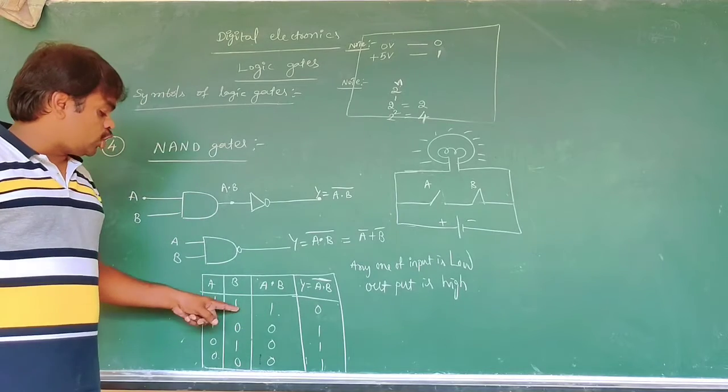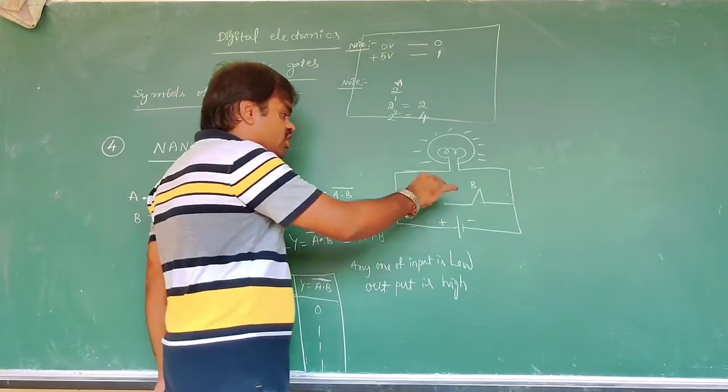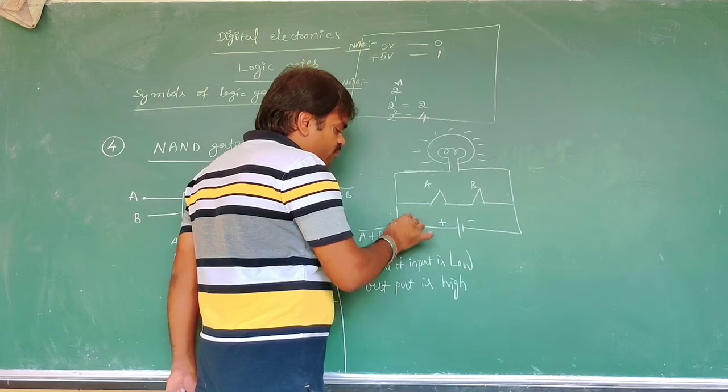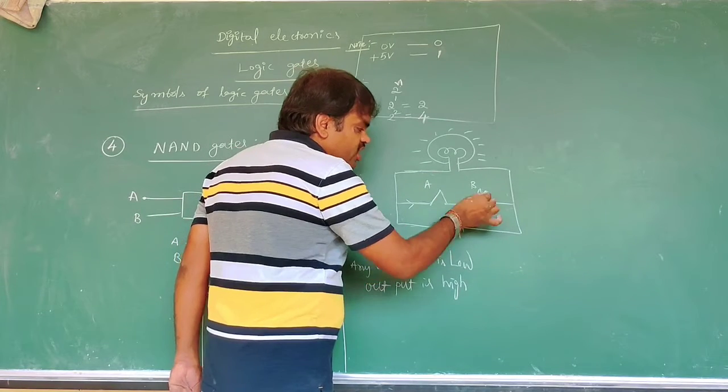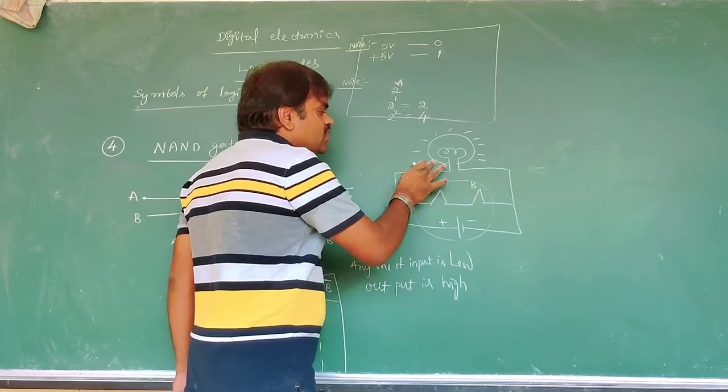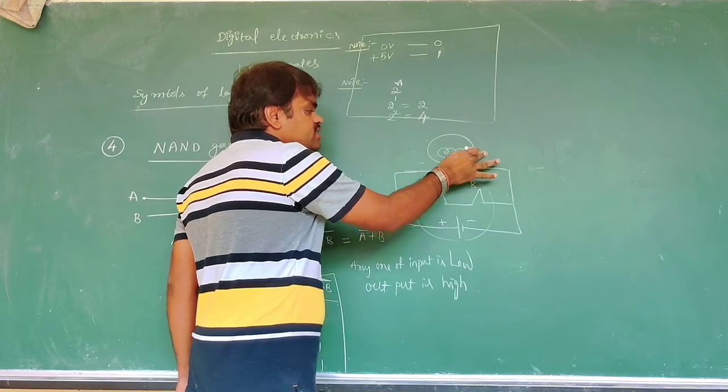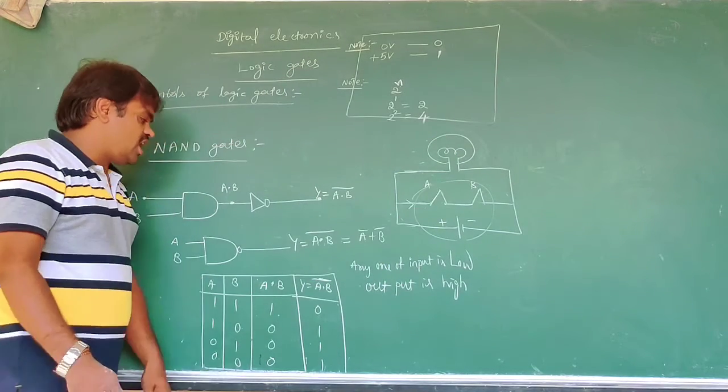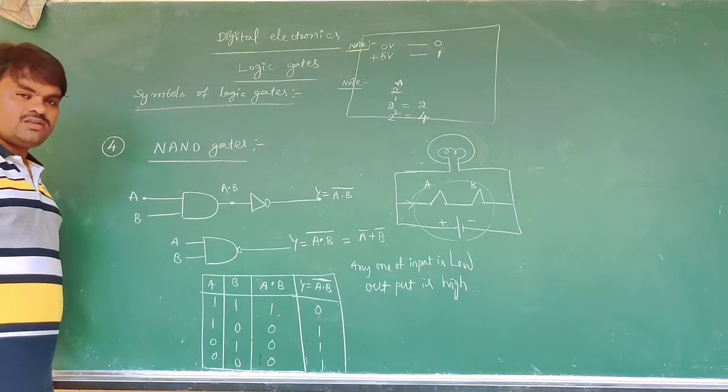But when both are closed, closed means one, the current will pass through like this. It will get a short circuit, and the current does not flow through the bulb. This is the NAND operation.